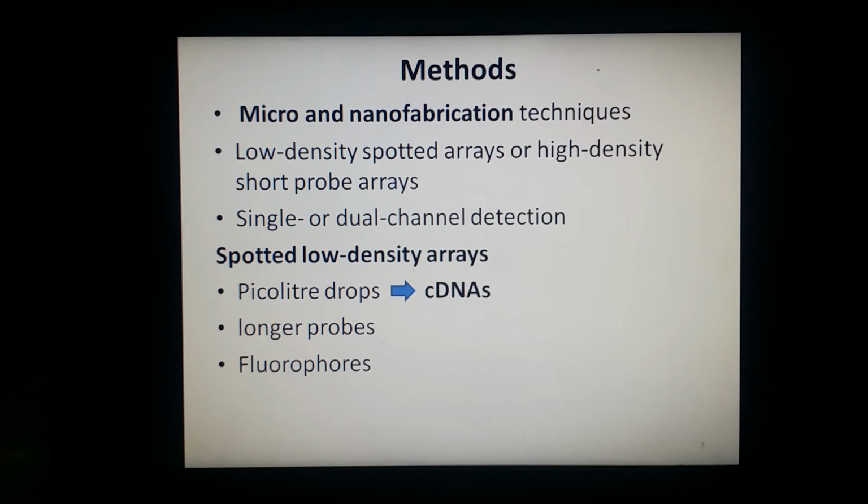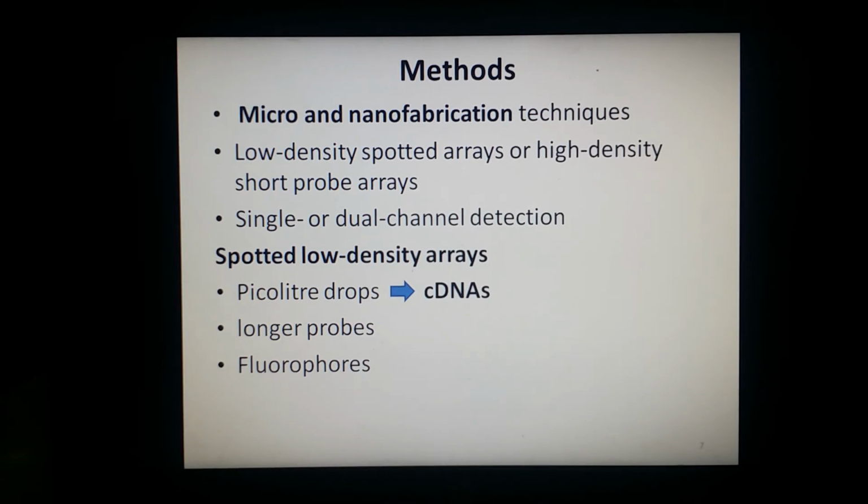Microarrays for transcriptomics typically fall into one of two categories: low density spotted arrays and high density short probe arrays. Transcript presence can be recorded with single or dual channel detection of fluorescent tags.